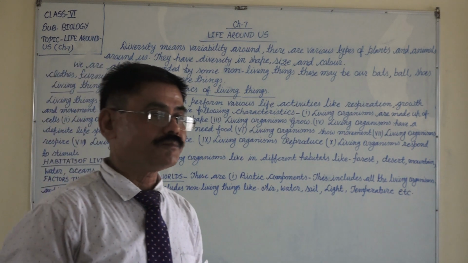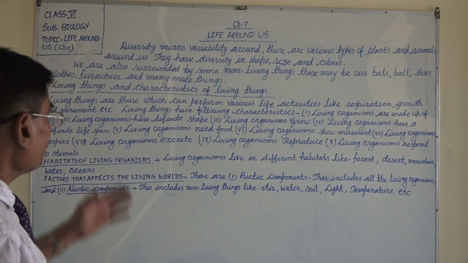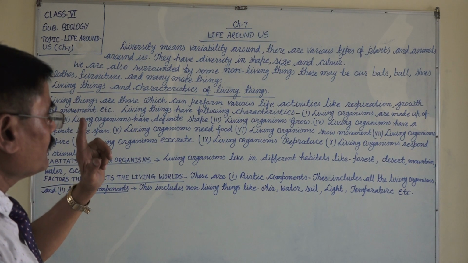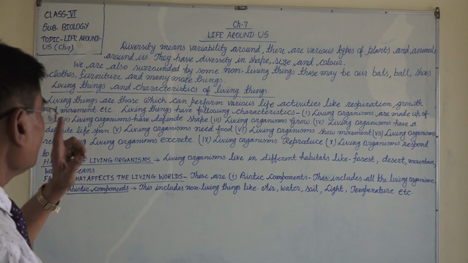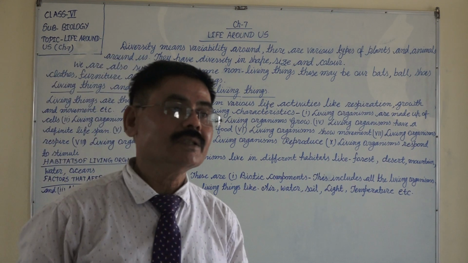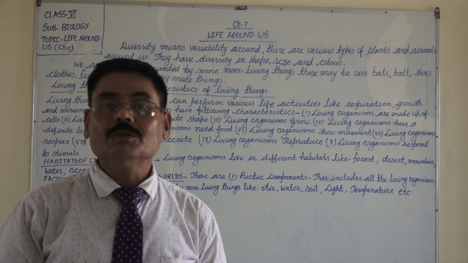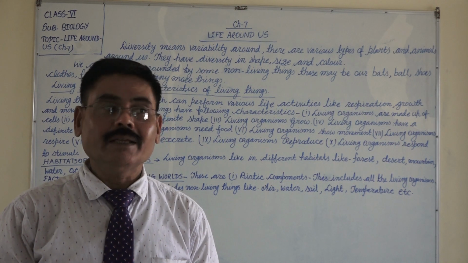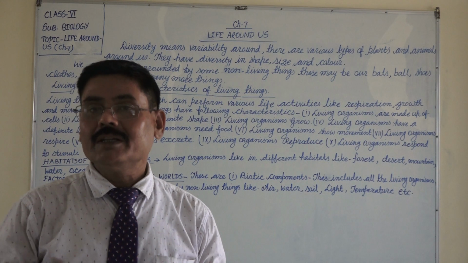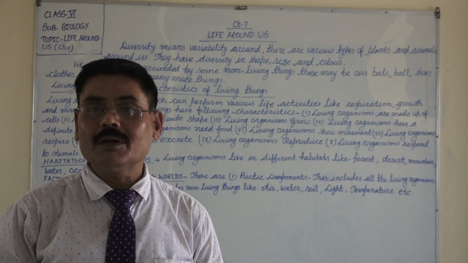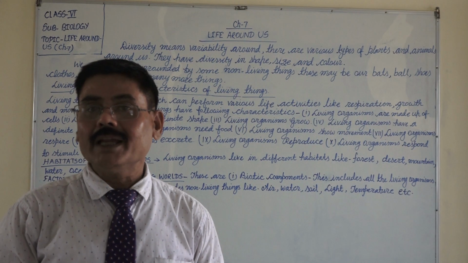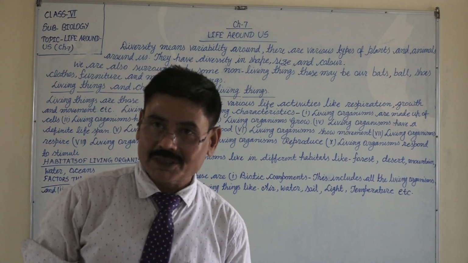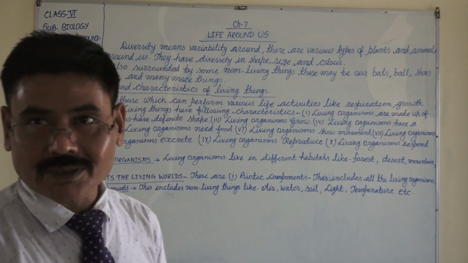So first of all, diversity. Diversity means variability around us. There are various types of plants and animals around us. Various means different type. So diversity means different types of things, like different types of animals, different types of plants, different types of birds, different types of butterflies, different types of roses. So this is the meaning of diversity. Understood?